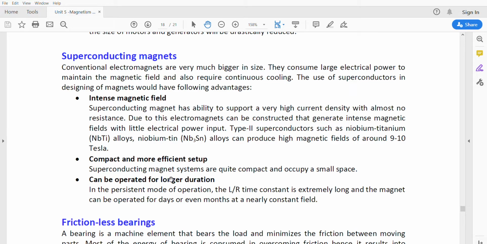A superconducting magnetic system is quite compact and occupies a small space compared to traditional magnets. It can be operated for a longer duration in persistent mode. As we already know, once the current flow is started, the magnetic field and the current flow will be maintained at low temperature for a longer duration of time. So that is said to be the persistent current. In the persistent mode of operation, the magnetic flux and the magnetic field will be maintained for long days, even months, as a nearly constant field. So that is one more advantage, that the magnetic field will be maintained for a longer duration of time in persistent operation.